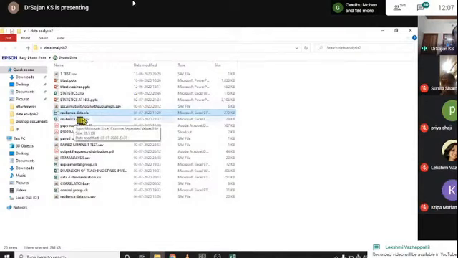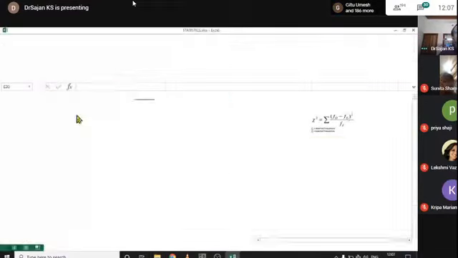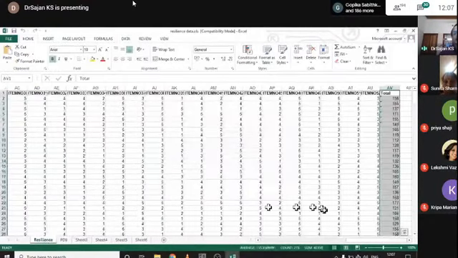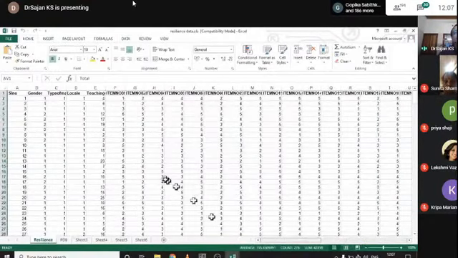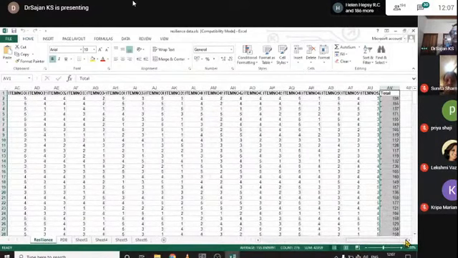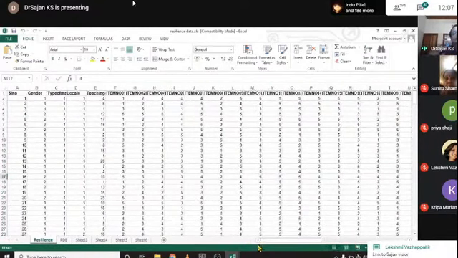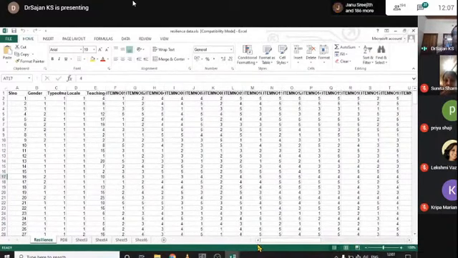Here there is a data known as resilience. This is a huge data, and this is the first sheet of the data. I would like to convert or import this data into PSPP.